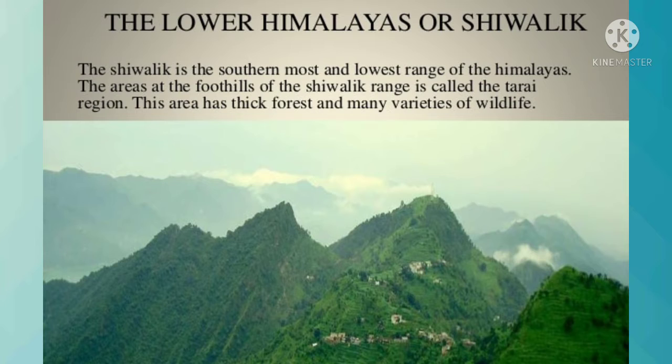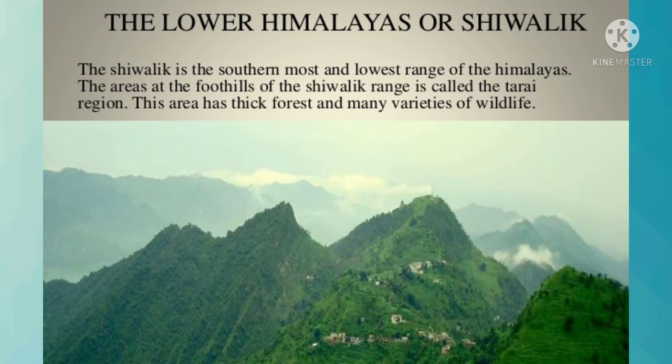Second is the Middle Lesser or Himachal Himalayas. This range spreads in the south of the Greater Himalayas. It runs parallel to the Himadri from east to west. The average height of this range is 3,500 to 4,500 meters and its breadth is 60 to 80 kilometers. Hill stations of Shimla, Mussoorie, Nainital, Ranikhet and Kausani are located on this range.